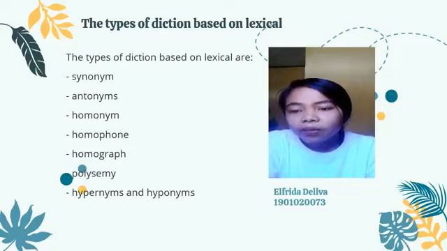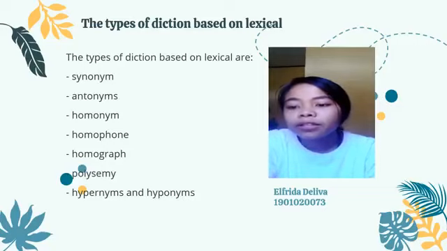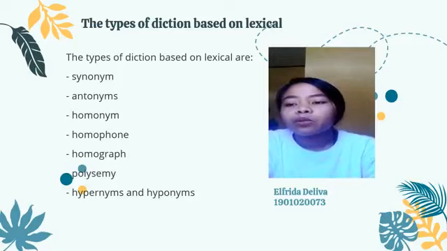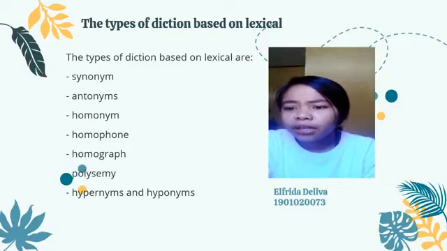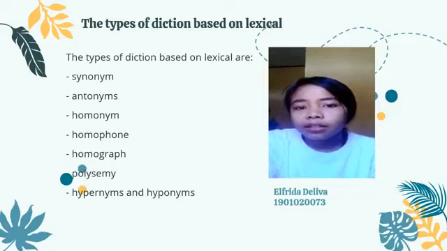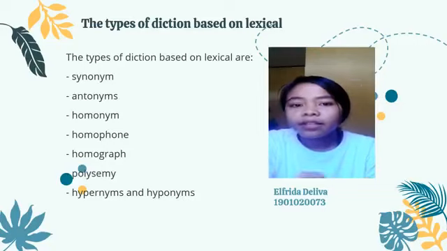And the last, I would like to explain the hypernym and hyponym. A hypernym is a word that can represent many other words, while a hyponym is a word that can be represented by the word hypernym. So I think that's all about the types of diction based on the lexical. You can see the examples of synonym or antonyms in the PowerPoint slides in this video.